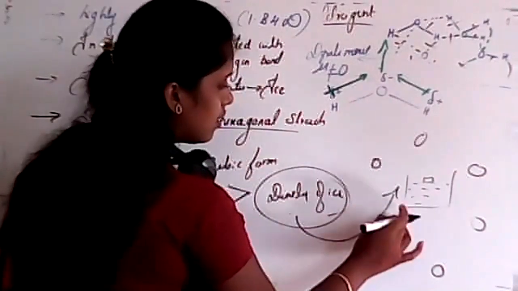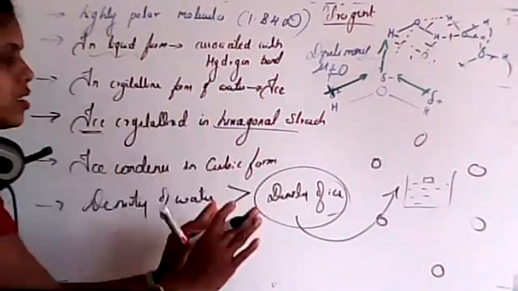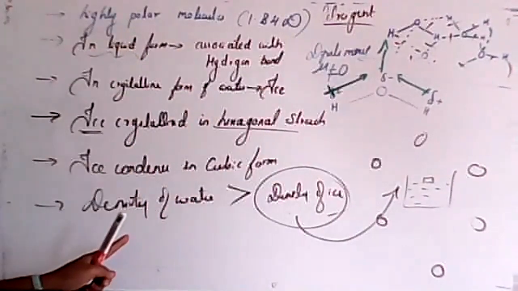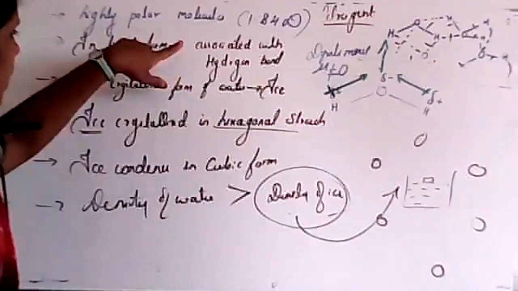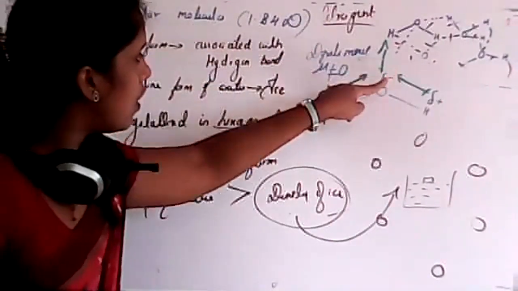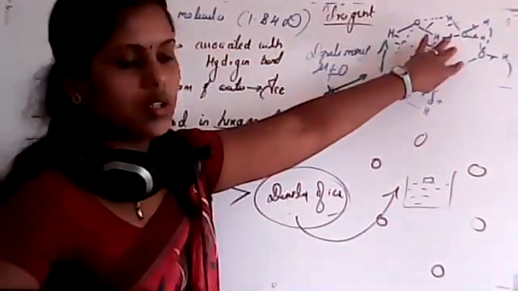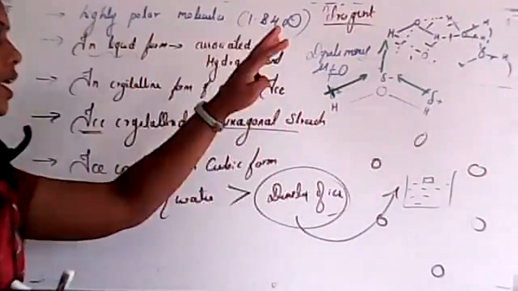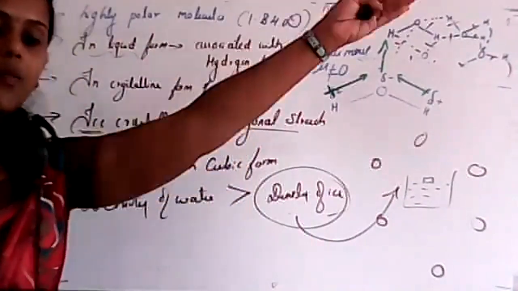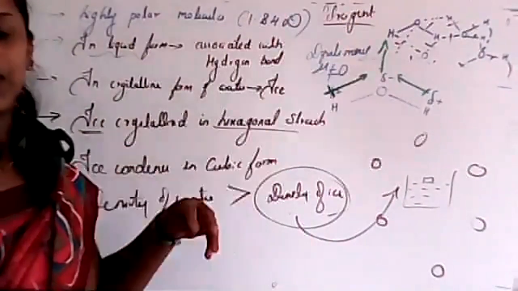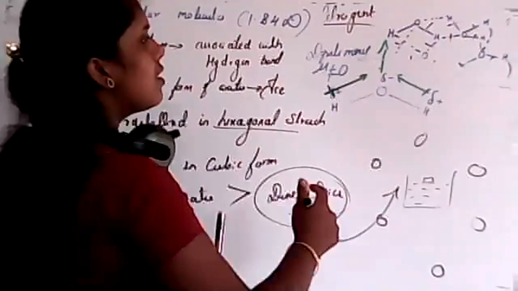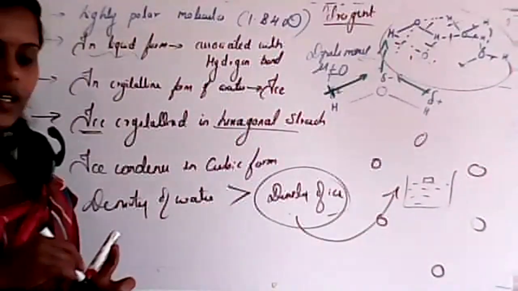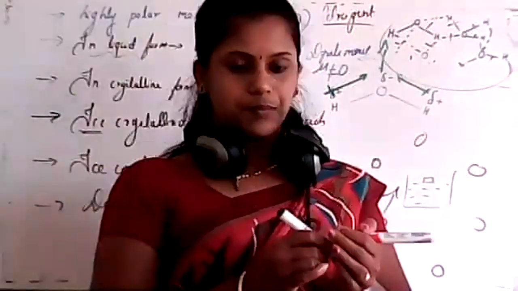The answer is the structure of ice, which we'll study in our next class. Polar nature gives aggregation or association, so molecules associate to form a liquid compound with a high boiling point, high freezing point and high vaporization power. All these things are due to hydrogen bonds. Clear?